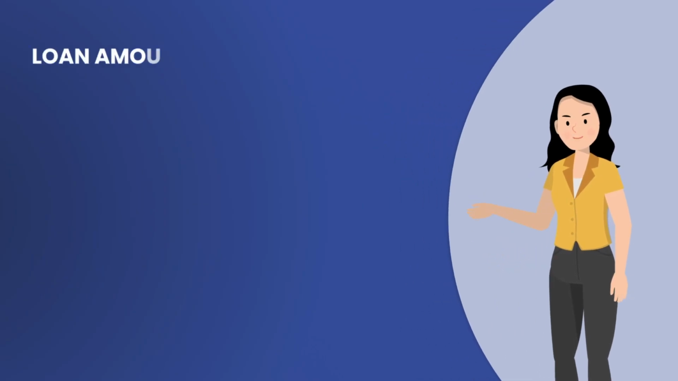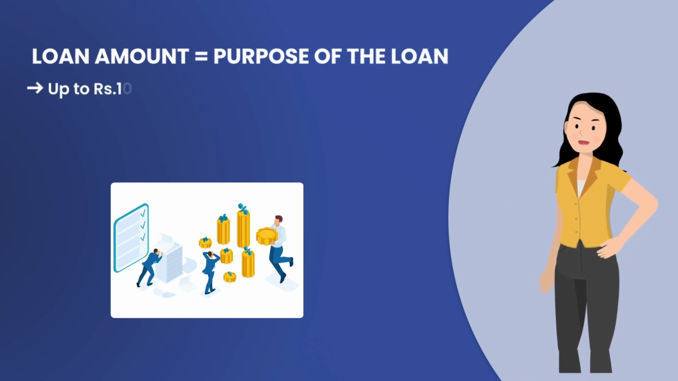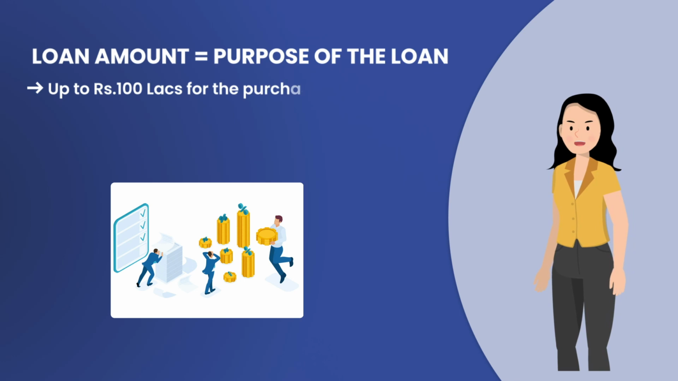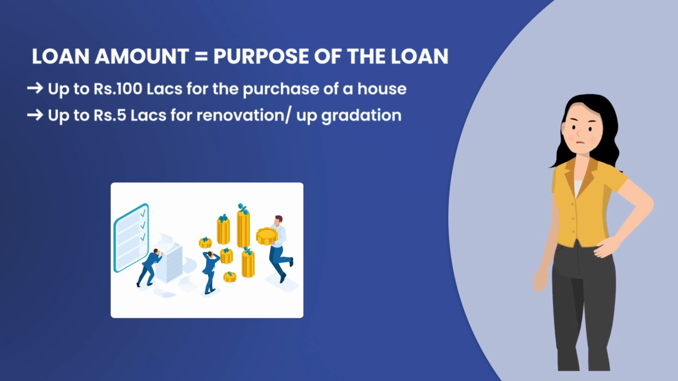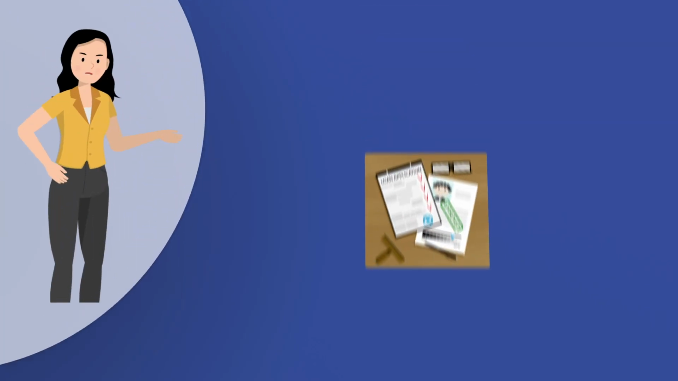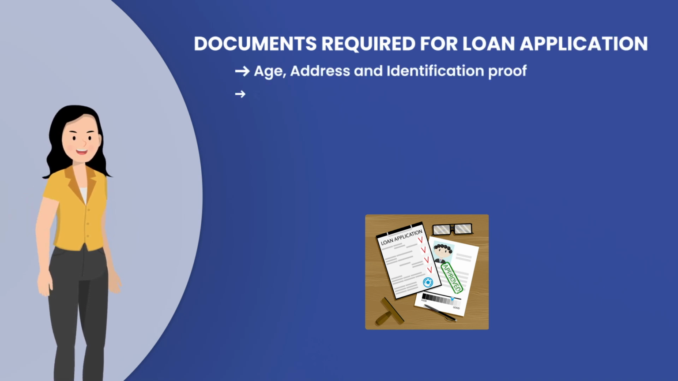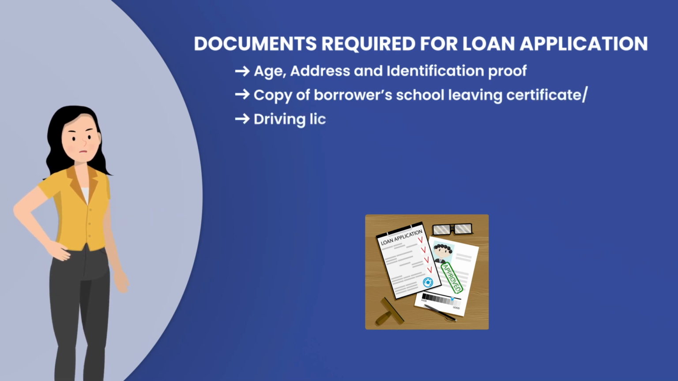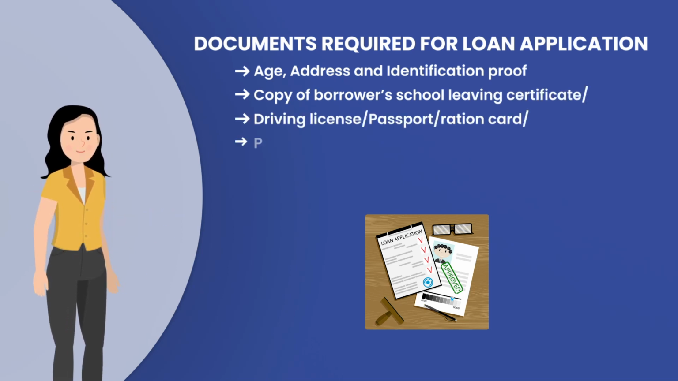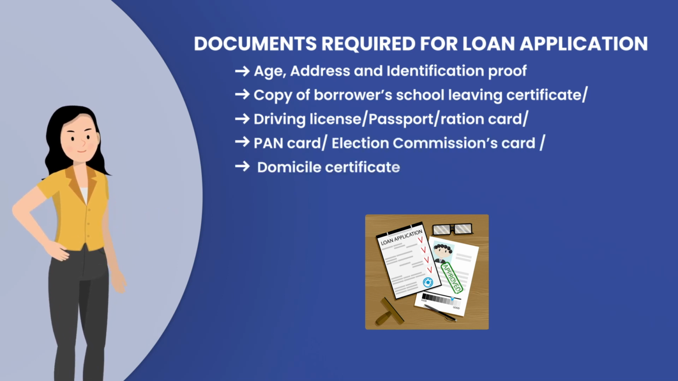Remember, the sanctioned loan amount depends on the purpose of the loan. Generally, banks sanction up to rupees 100 lakhs for the purchase of a house and up to rupees 5 lakhs for renovation or upgradation. The applicant should submit age, address and identification proof like a copy of borrower's school leaving certificate, driving license, passport, ration card, PAN card, election commission's card, domicile certificate.